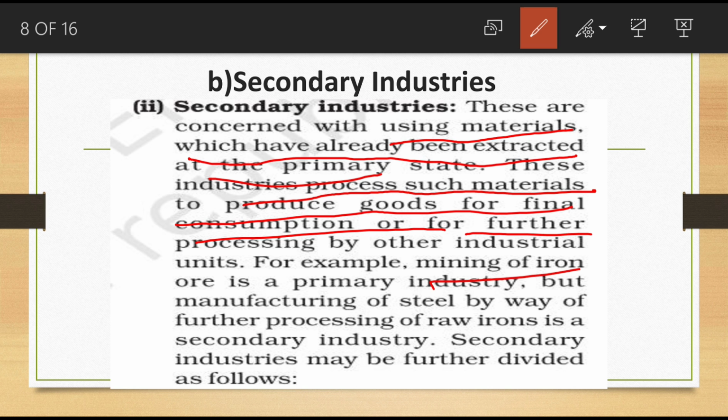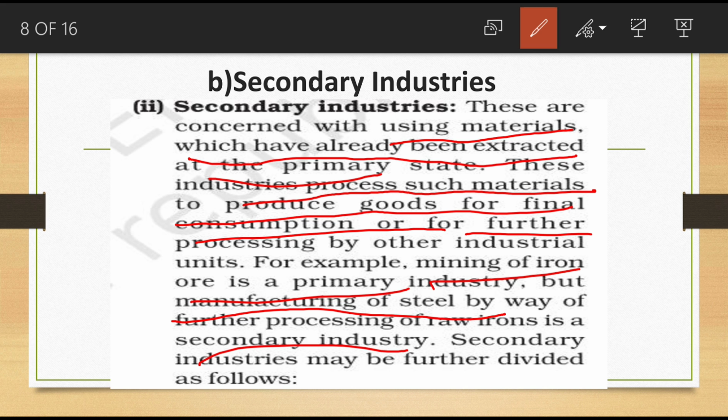Example, mining of iron ore is a primary industry. Mining is a primary industry activity. Then after manufacturing of steel from this iron ore, manufacturing steel items, which category does it come under? Secondary industries. So further processing of raw iron is a secondary industry.